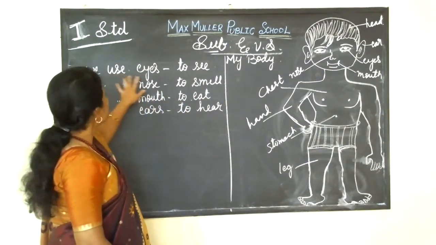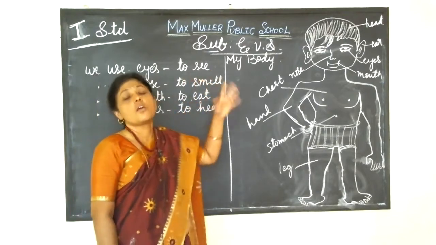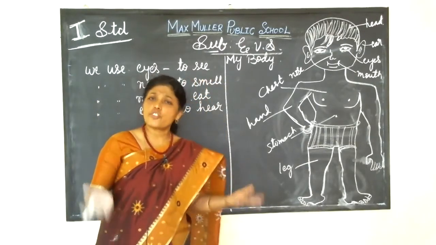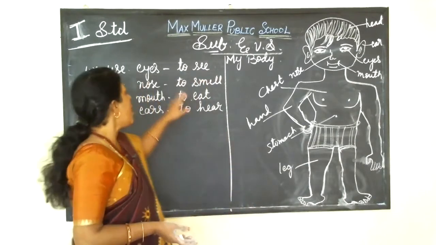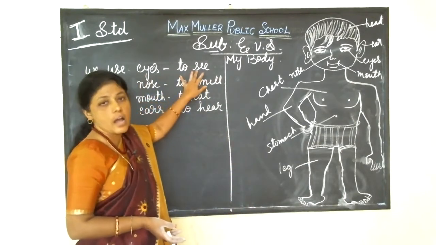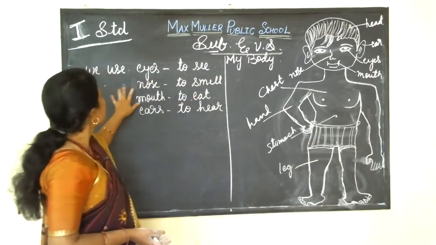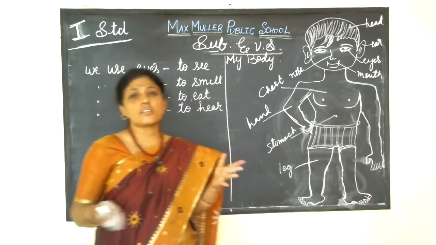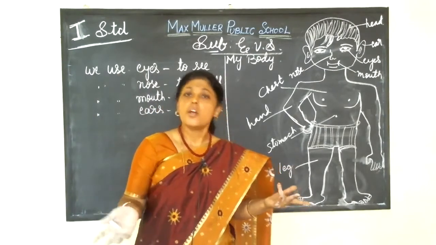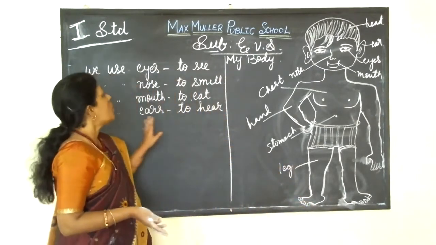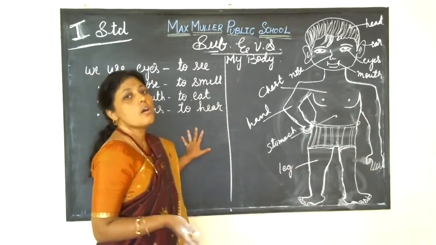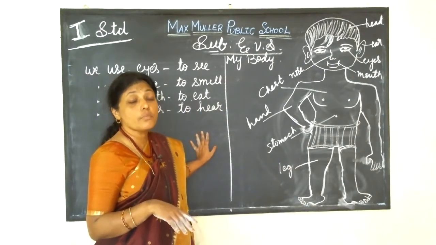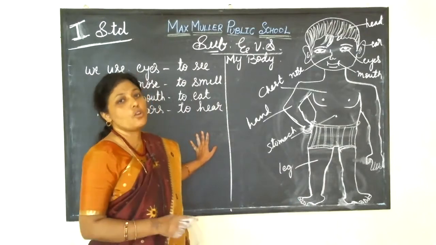We use eyes to see things, different colors, different sizes, different shapes. Everything we see with our eyes. And we use our nose to smell things, whether bad or good. In class you will tell, no ma'am, some bad smell is coming. Then how do you smell? With your nose.